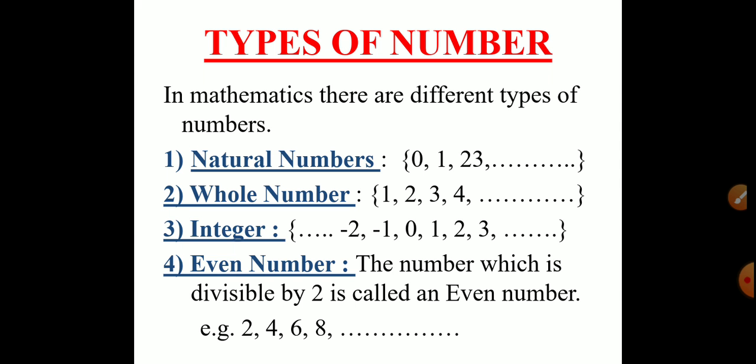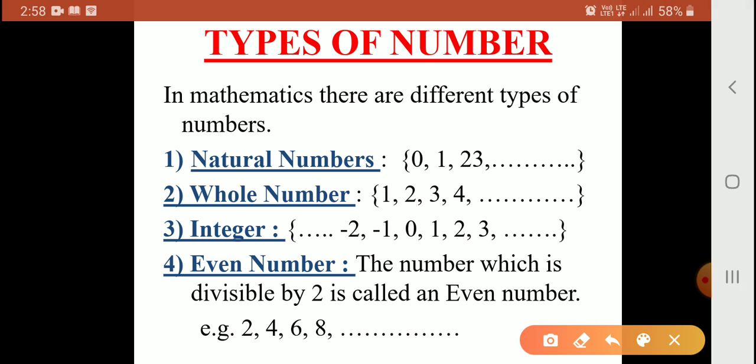Then integer. What is integers? Integer contains the number 0, 1, 2, 3 and -1, -2, -3 and so on. 1, 2, 3, 4 and so on, these numbers are called as positive numbers, and -1, -2, -3 and so on, these numbers are called as negative numbers.